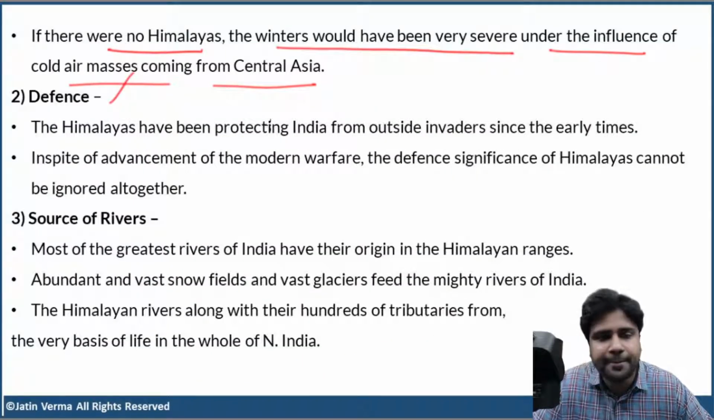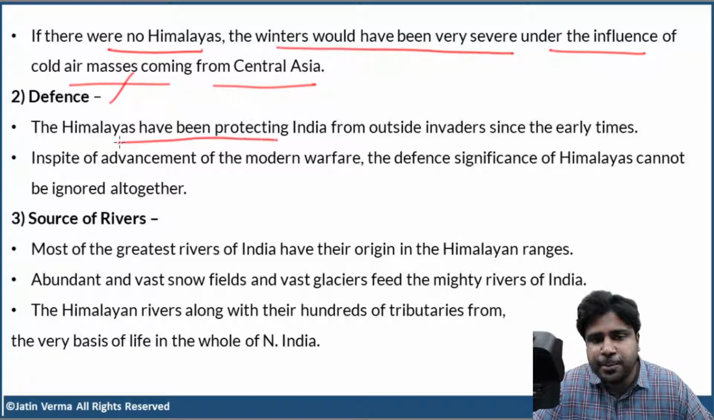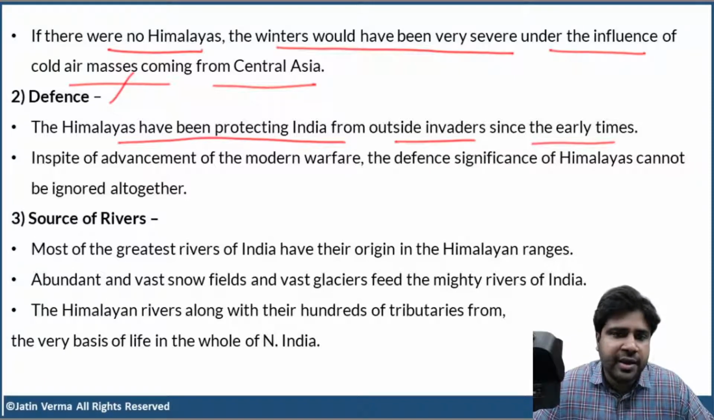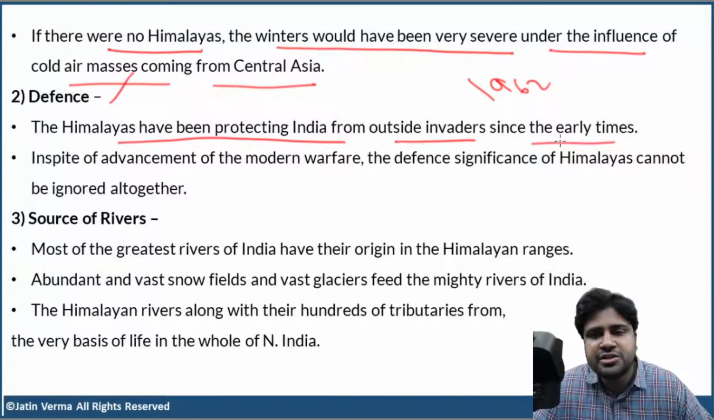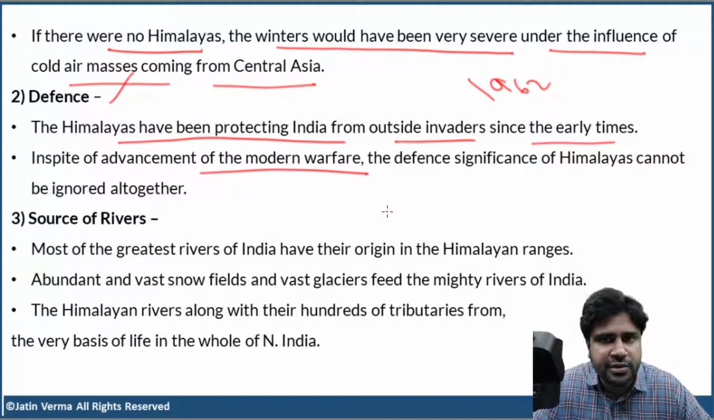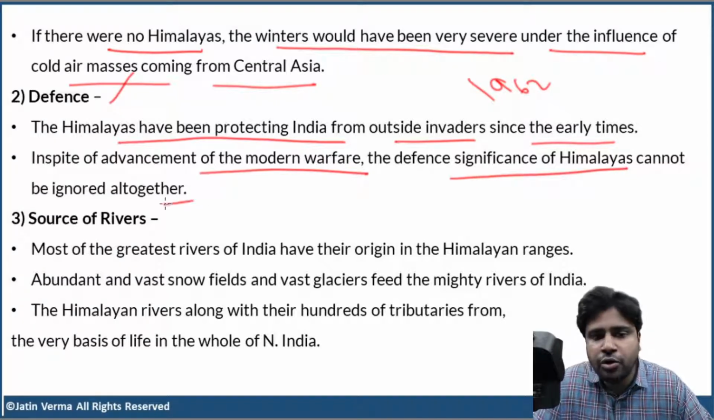Next, defense. The Himalayas have been protecting India from outside invaders since ancient times. But again, in the 1962 Chinese aggression towards India, the Himalayan mountains proved to be not so useful because the Chinese were able to cross the Himalayas and occupy the Aksai Chin region. But you can still say that in spite of the advancement of modern warfare, in spite of the emergence of new technologies like drones and all that, the defense significance of the Himalayas cannot be ignored altogether.